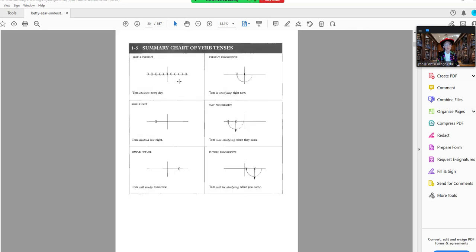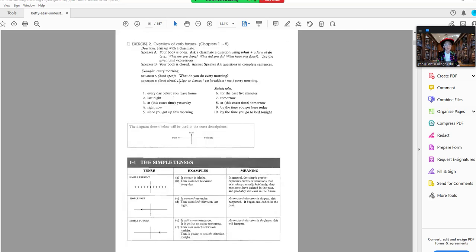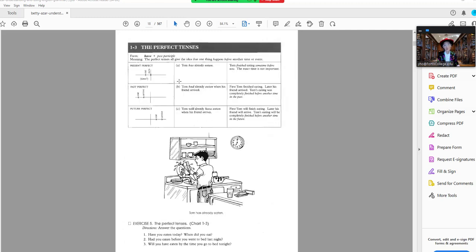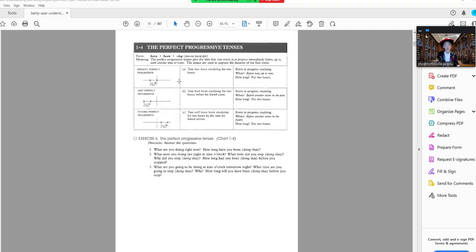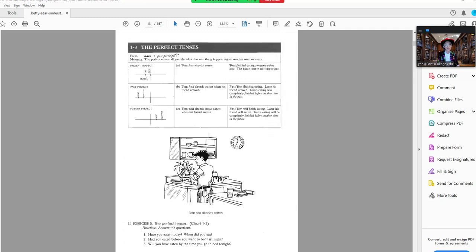So basically, I just went over the simple tenses, the progressive tenses, the perfect tenses, and the perfect progressive tenses. That's it. So there are 4 sets of verb tenses in English. 12 tenses in all, off the top of my head, 3, 6, 9, 12.